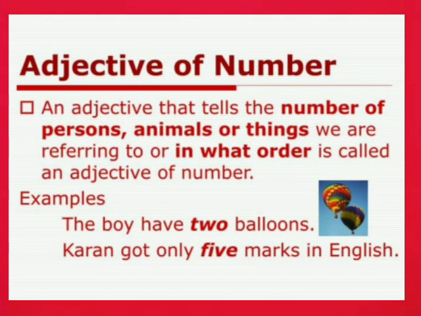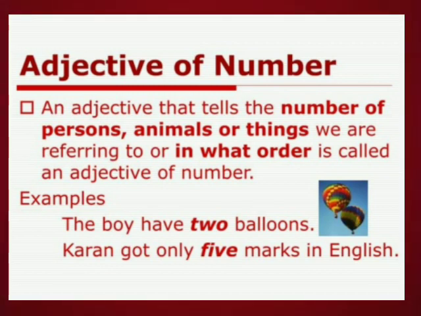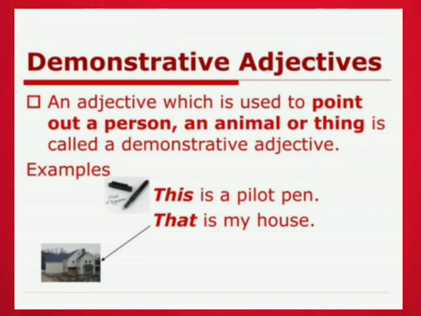What? How many? Okay, example: the boy has 2 balloons. How many balloons? 2 balloons. Karan got only 5 marks in English. How many marks? Only 5 marks. Another example: Rita got 2nd position in her class. So which position? That means this is the order or position of Rita in her class. So these are the adjectives of number. Point number 3 completed.